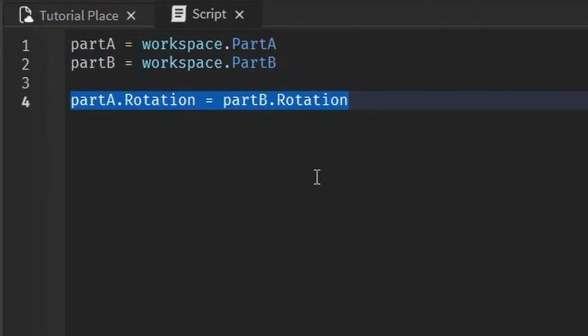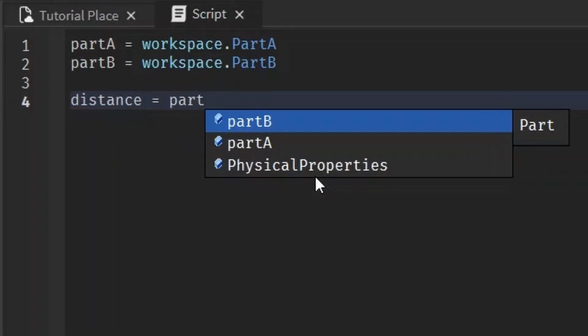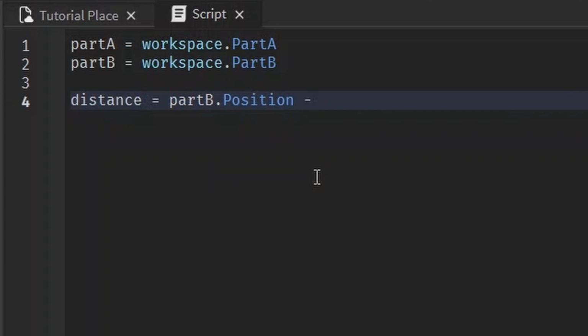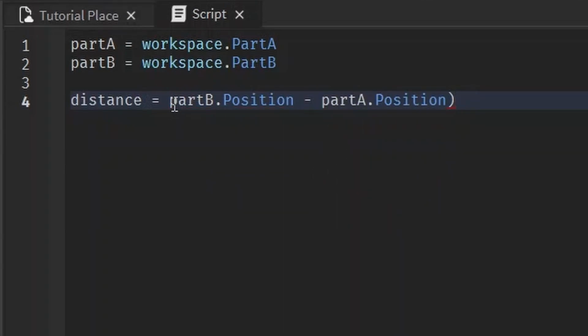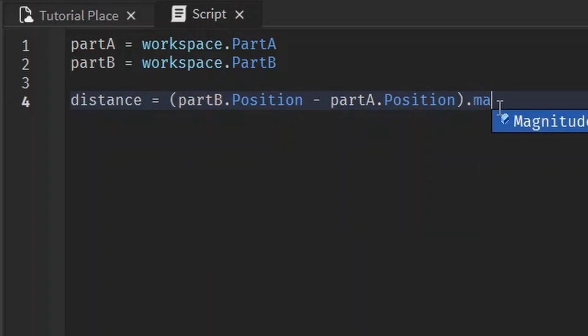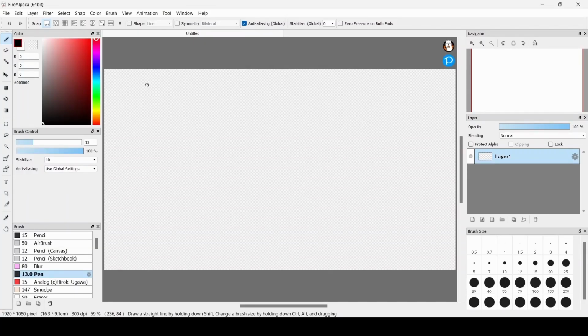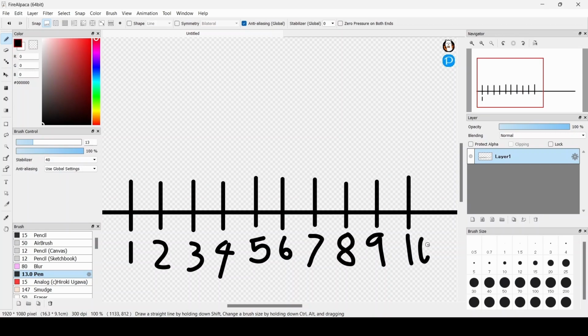The way you get the distance between two points, and I'll put this in a variable, is just part B's position minus part A's position. And then we put that in parentheses and do dot magnitude. And I'm going to show you why this works first. That might be a little confusing in three dimensions, but I'll just show you in one dimension.